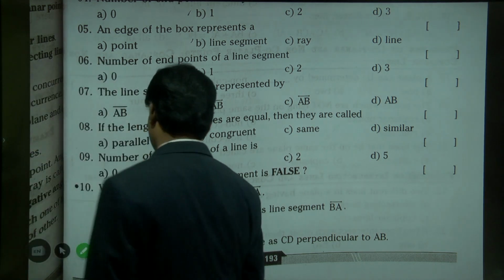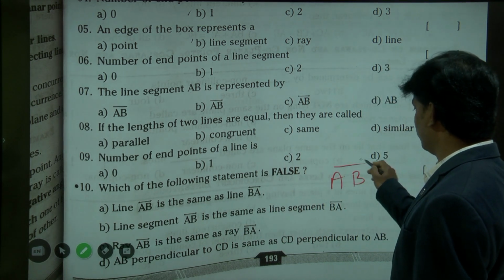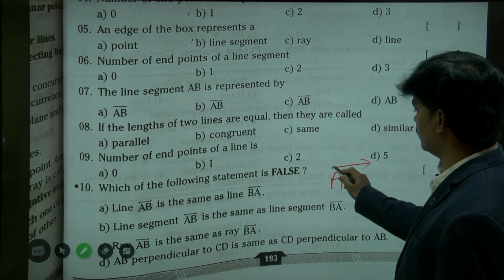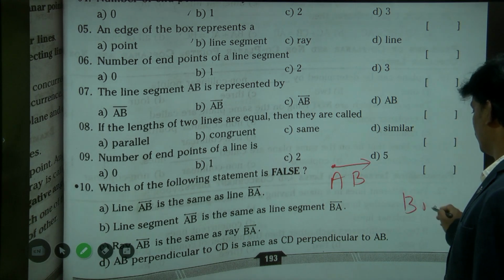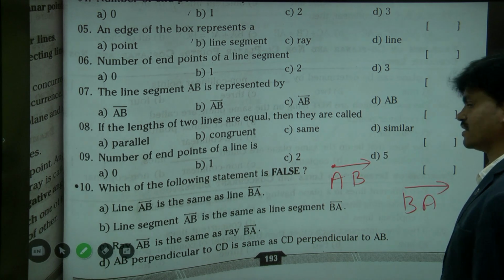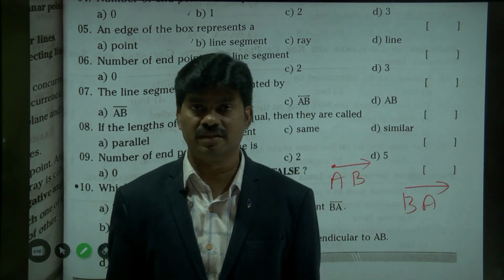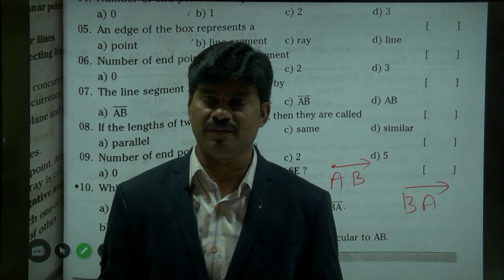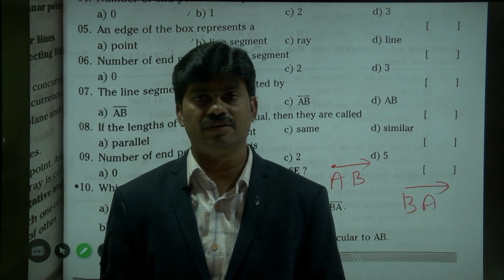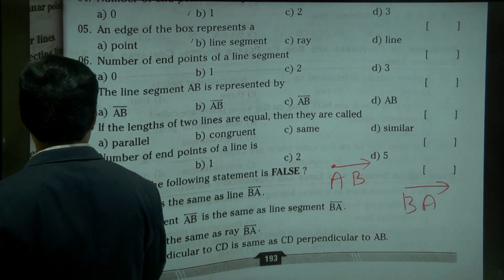Here ray is not the same, because AB, if we represent like this, A is the initial point, B is the endless point. BA, if I represent like this, B is the initial point, A is the endless point. So a line segment we can represent in both ways, but a ray we cannot represent in both directions. These are the first 10 objective questions.